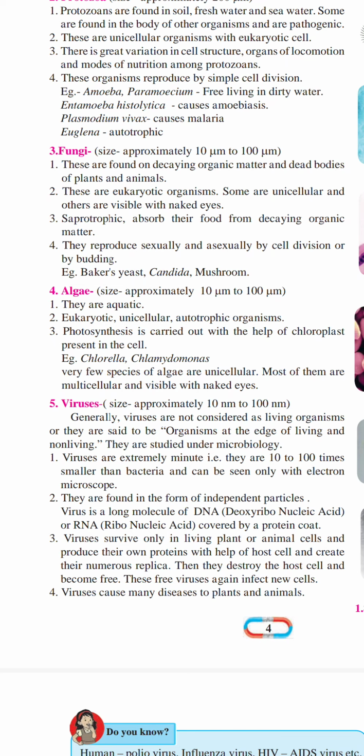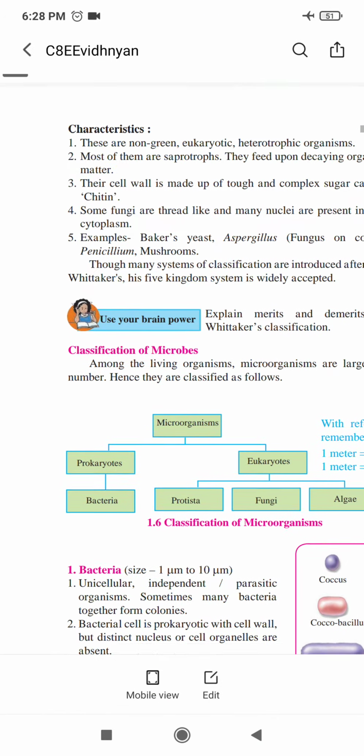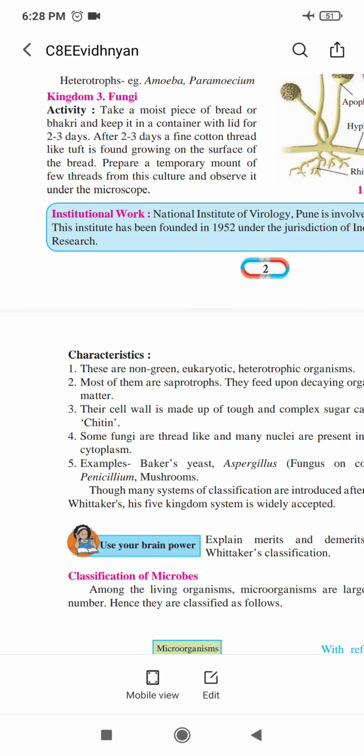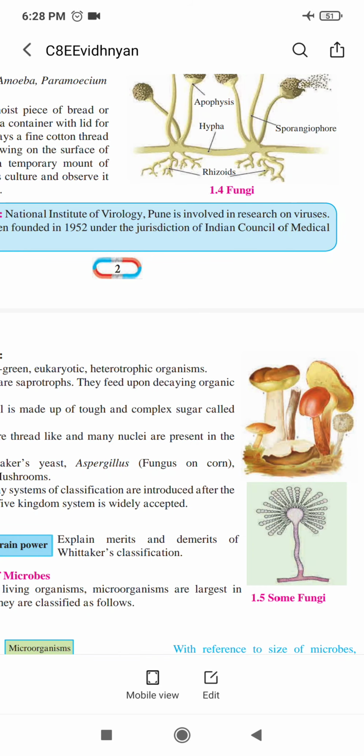Viruses, you know. Nowadays you have heard about viruses in a lot of places, and you are always hearing about them. Viruses are 10 nanometers to 100 nanometers. But a virus is not a living organism. We say viruses are there, but they are not living organisms, according to microbiology studies. In Pune, on page number 2, they have given institutional work. The National Institute of Virology, Pune, has been researching viruses from 1952.